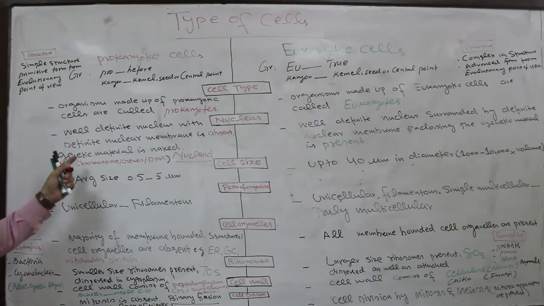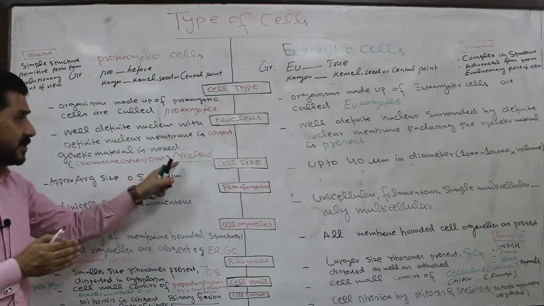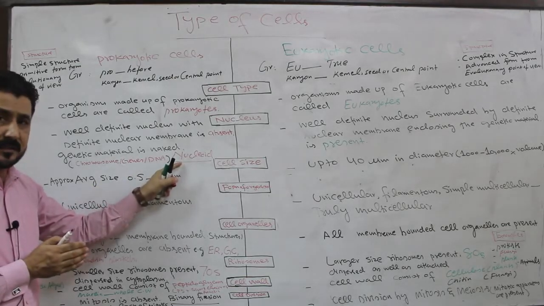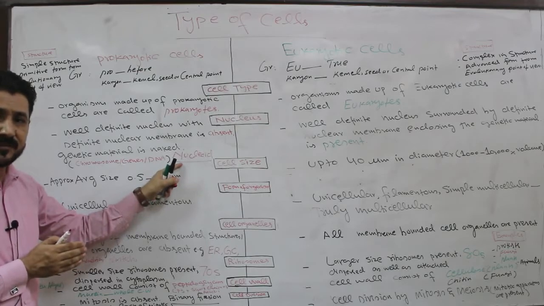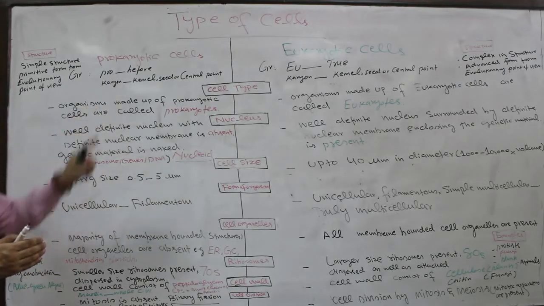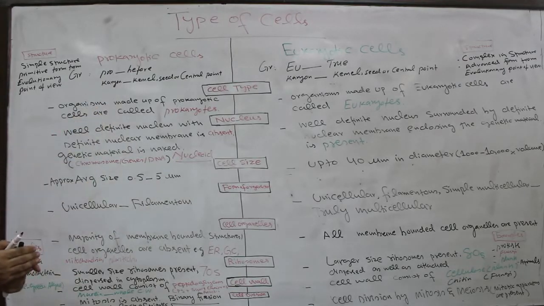Although there is no nucleus and no nuclear membrane, the chromosome or genes or DNA as hereditary material is present in a special region called the nucleoid. The word nucleoid is used for the specific location where the chromosome is present in prokaryotic cells.